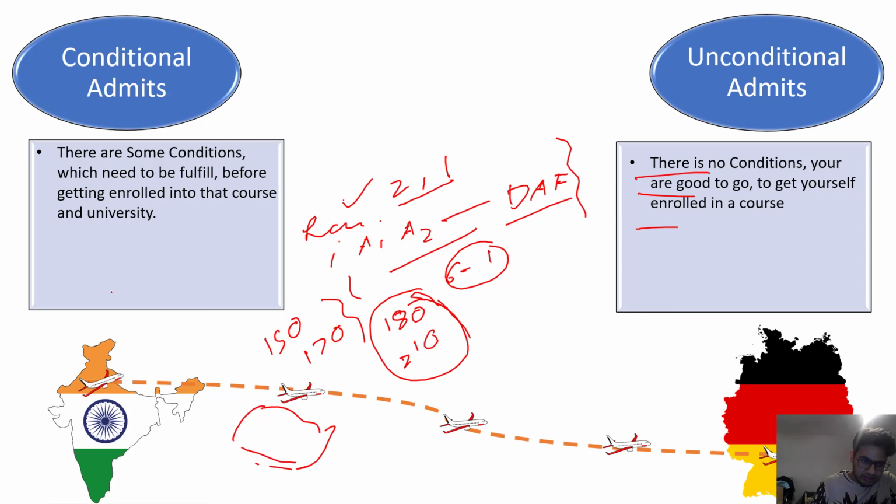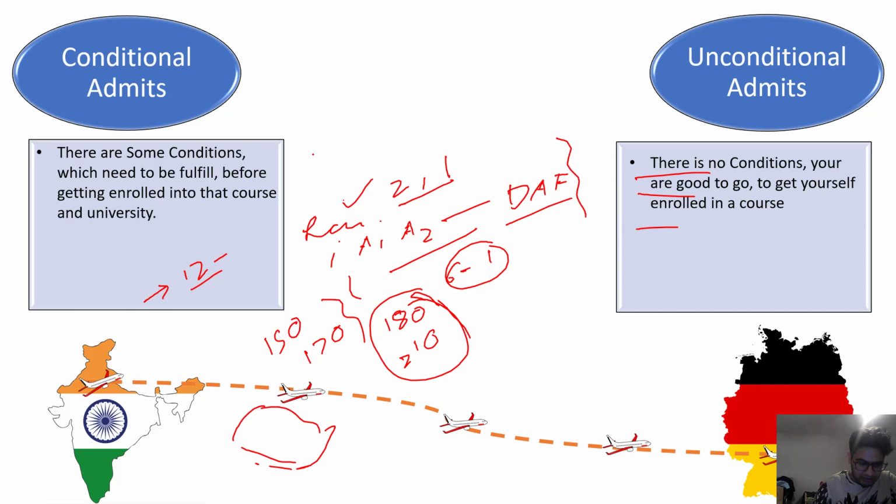Sometimes a conditional admit is also given if work experience is required. For example, a 12-week internship or 12-week work experience is required for some courses. You have to fulfill those conditions. So you need to do an internship for 12 weeks, and after that you can send the letter from the company to the university and complete your condition. They will then send you the unconditional admit, or they will directly enroll you. So this is how a conditional admit works.